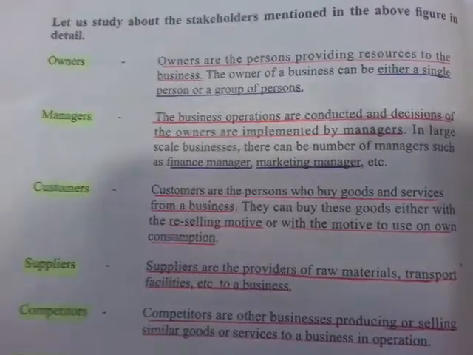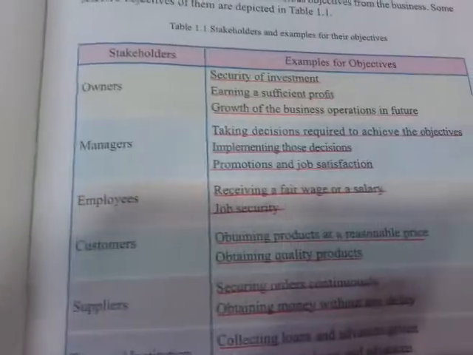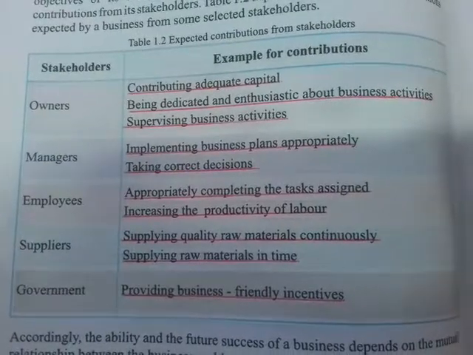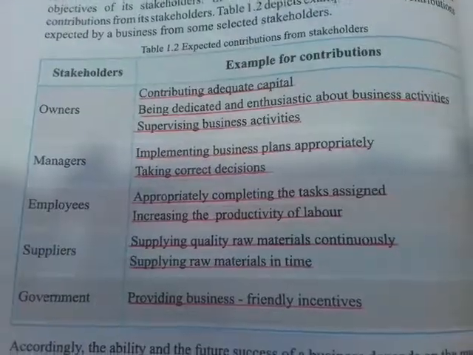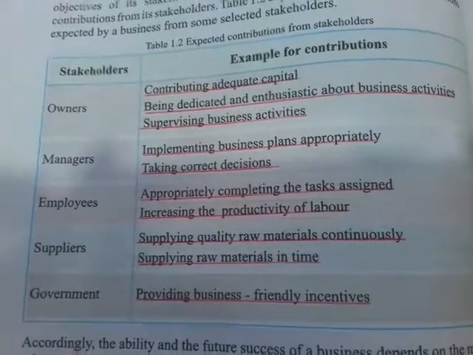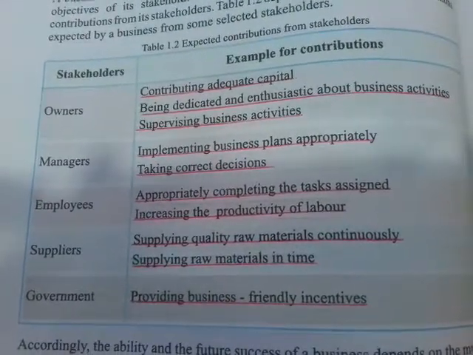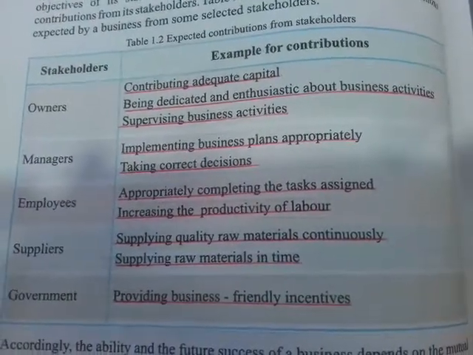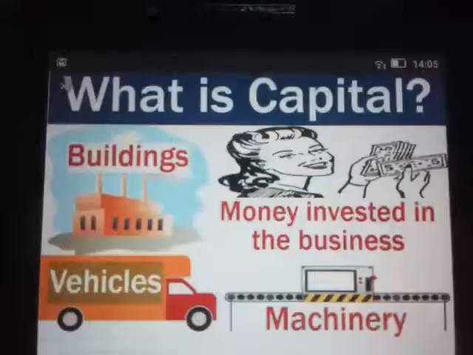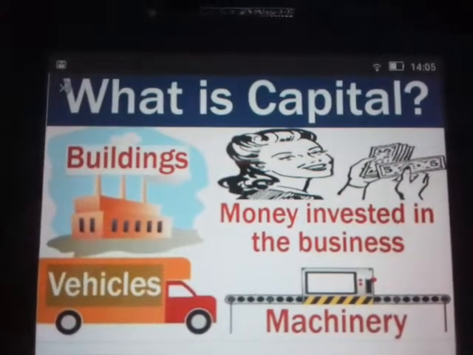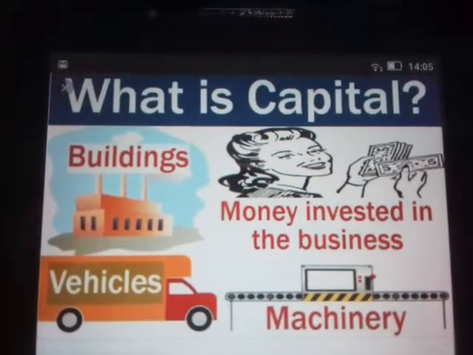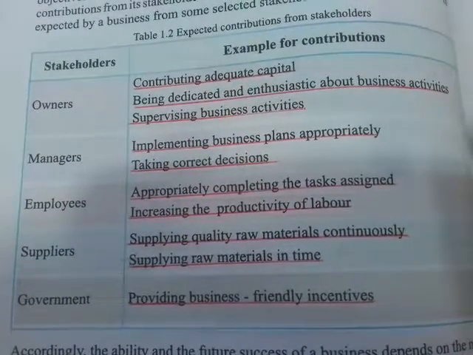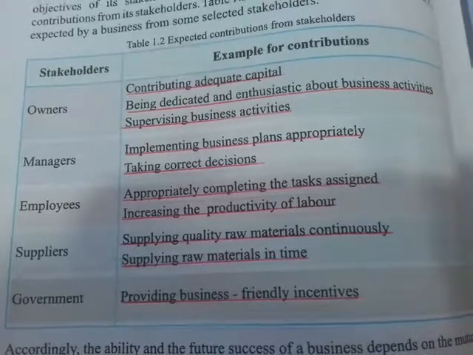Okay, so now we learned who is an owner and what his objectives are. Now we are going to see what his contributions are. Contributing means giving something away. So what is the owner contributing to the business? The adequate capital. I taught you what capital is in my previous video. So, capital means buildings, the money invested in the business, vehicles and the machinery. These things are contributed to the business by owners.